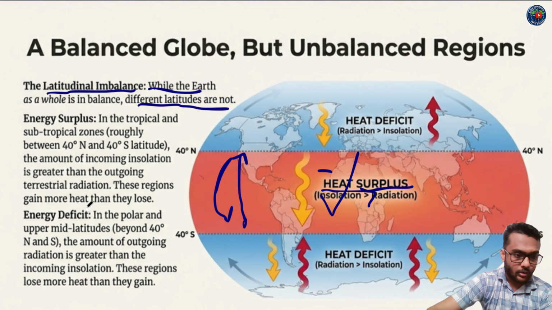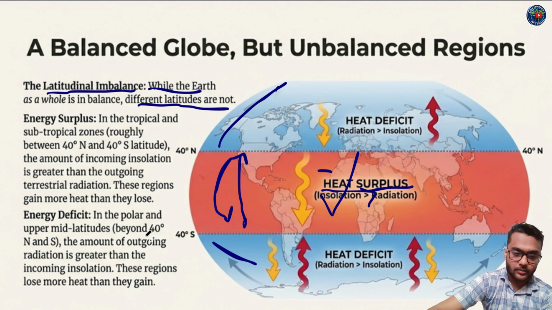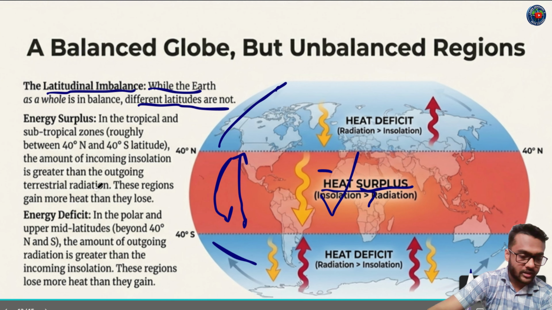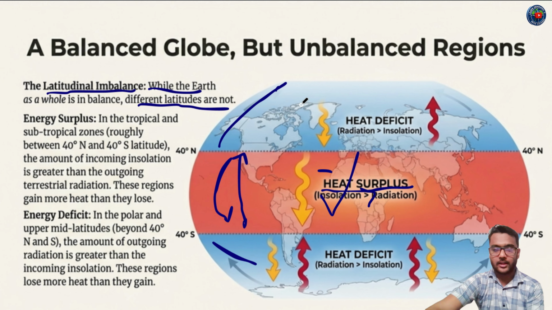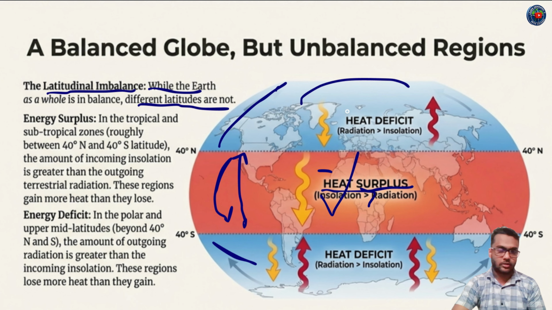Energy deficit in the polar and upper mid latitudes, beyond 40 degree north and south. That means for this portion and this portion, the amount of outgoing radiation is greater than the incoming insolation. These regions lose more heat than they gain. That's why these regions' temperature is lower than the equatorial region.